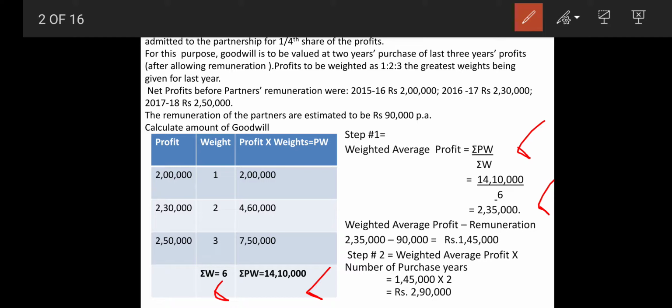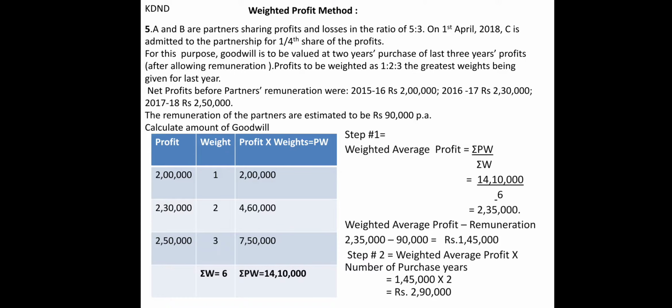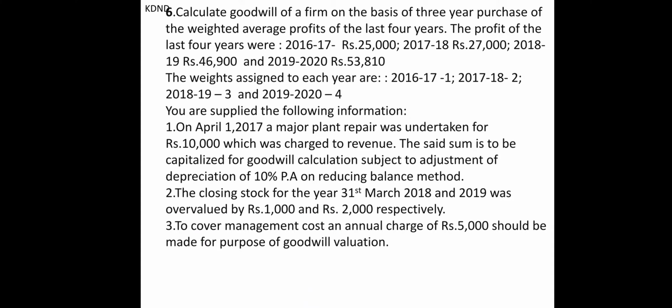Of this, we take the weighted average profit less remuneration. Why is remuneration to be deducted? Because they had given 90,000 per annum remuneration to the partners. So ultimately we got our weighted average profit as 1,45,000. Now step number 2: weighted average profit multiplied by number of purchase years is equal to goodwill. So 1,45,000 multiplied by 2 years gives the final answer of 2,90,000. This way our full sum of weighted average profit will be completed.